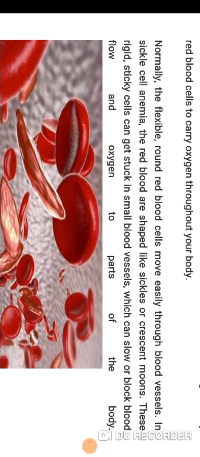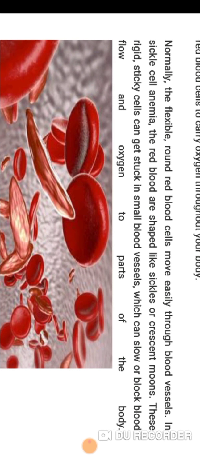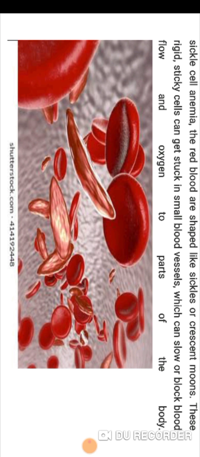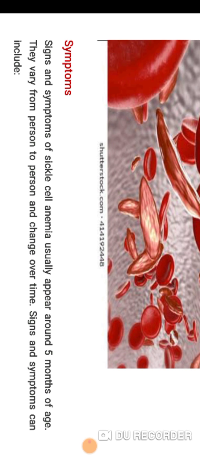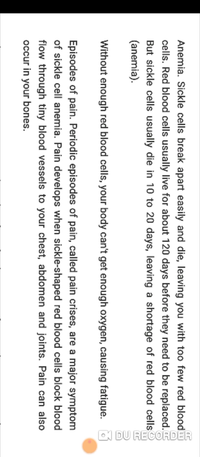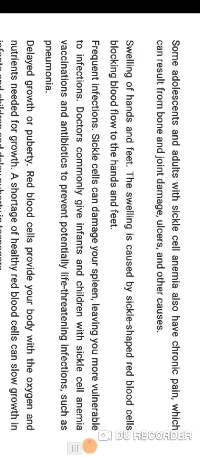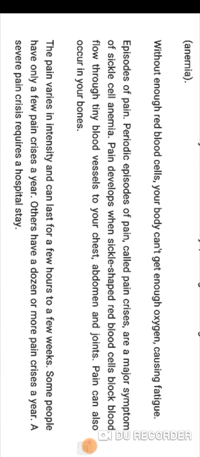These rigid sickle cells can get stuck in the small blood vessels, which can slow and block blood flow and oxygen to parts of the body. You can see in this image sickle cell anemia looking different. What are the symptoms? Symptoms are basically not important.